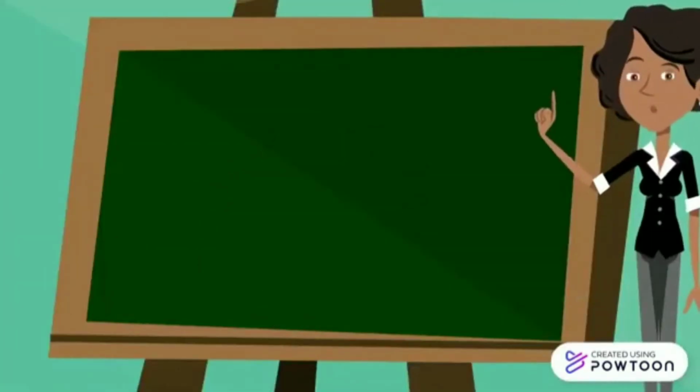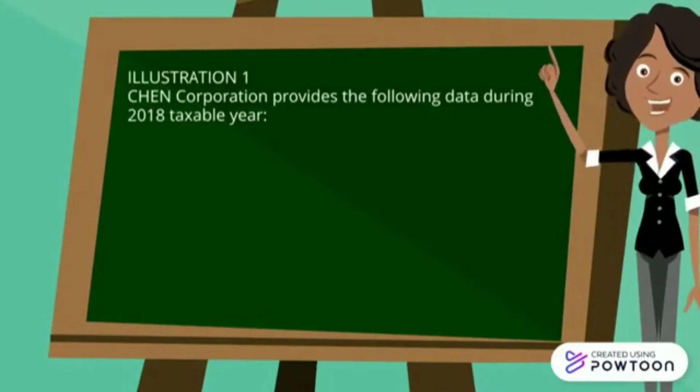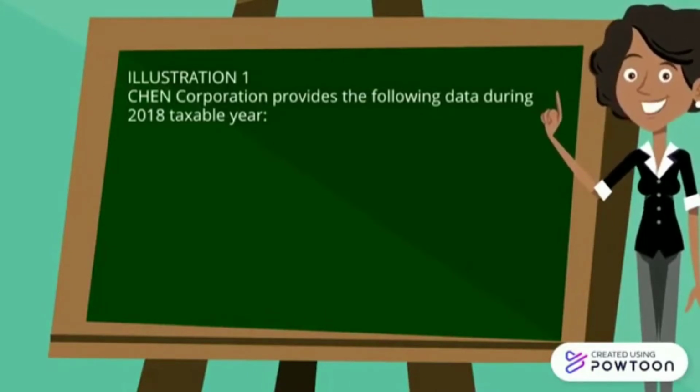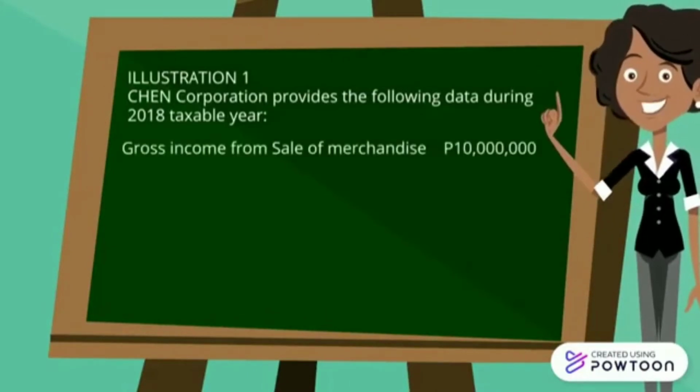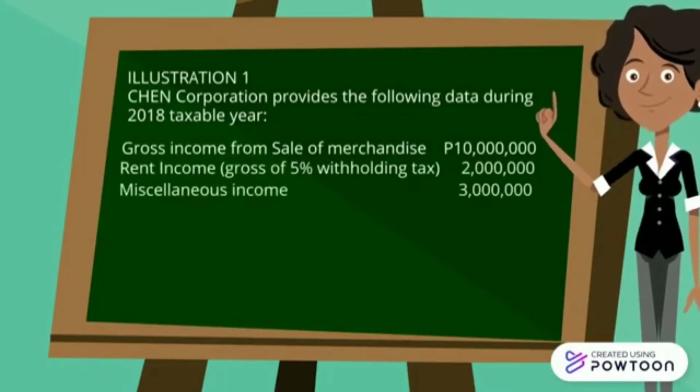So for our example, looking at the illustration, Chen Corporation provides the following data during the 2018 taxable year. Their gross income is from sale of merchandise, rent income, and miscellaneous income.